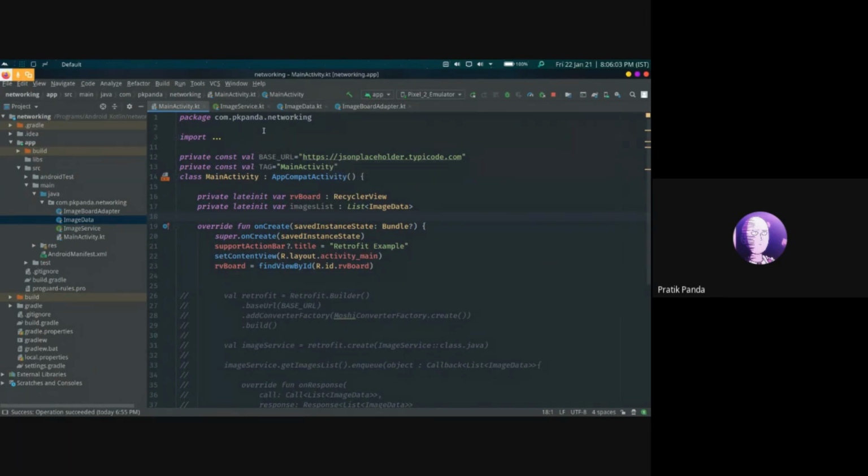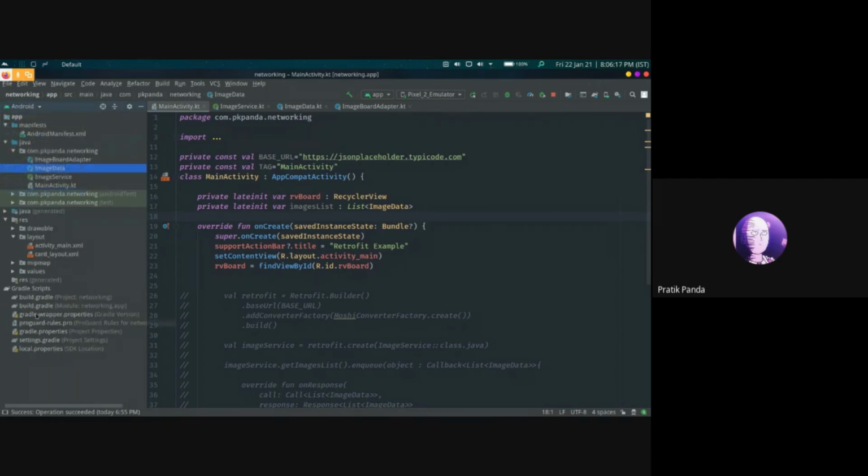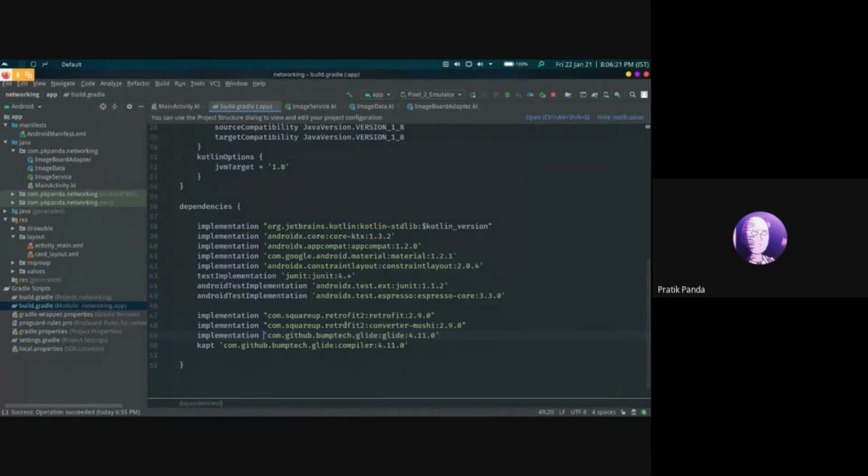Here is a base setup for our networking app. This is the main activity. First, we need to add the dependencies for Retrofit and the converter. In the module-level build.gradle file, we implement Retrofit, we implement the Moshi converter, and also add Glide as we need to process images.